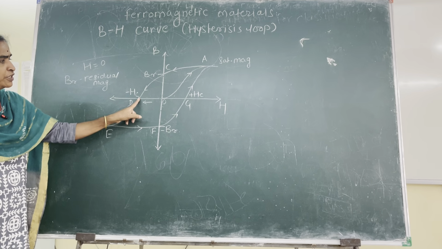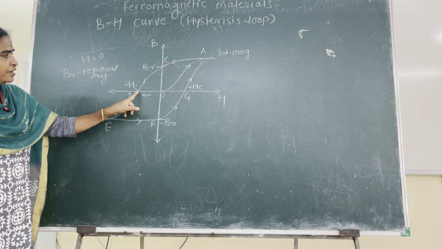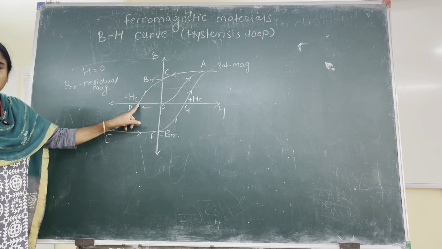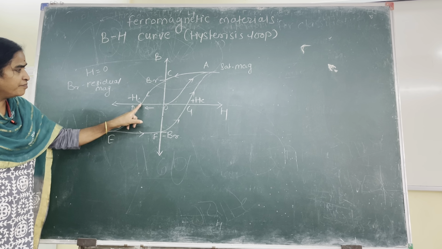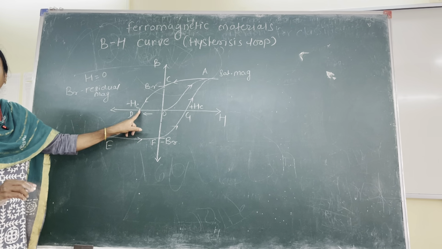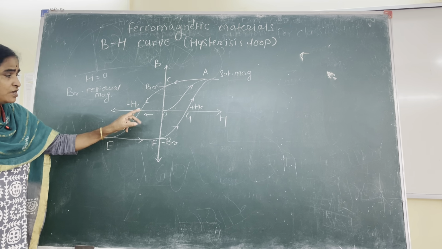What are the coordinates of D? X coordinate is minus HC, Y coordinate is 0. That means now the magnetization or magnetic induction is completely removed.